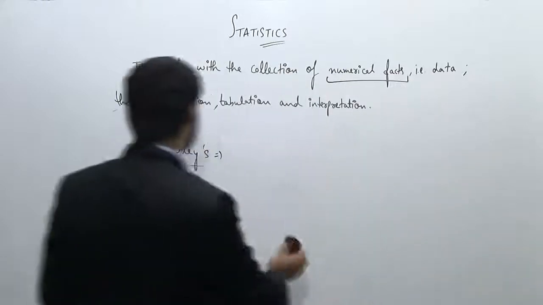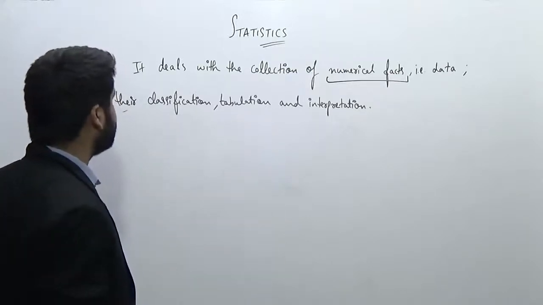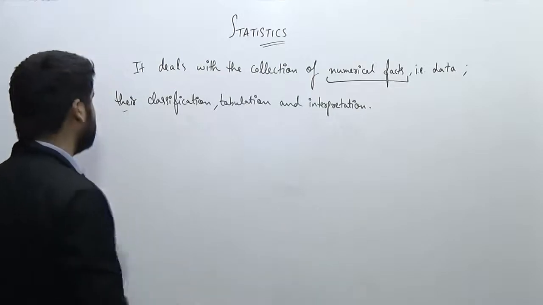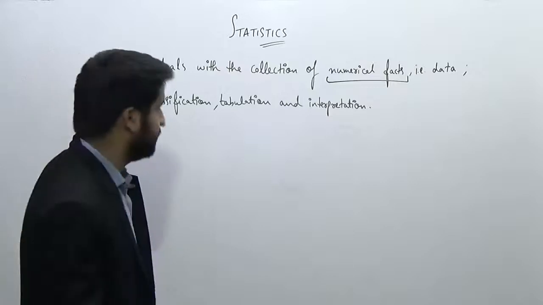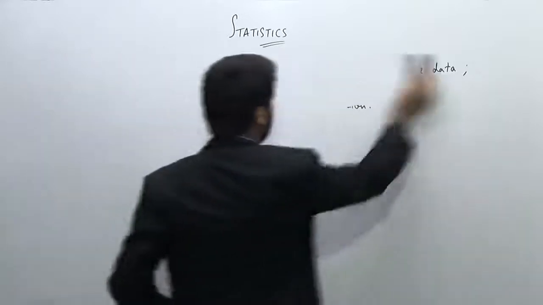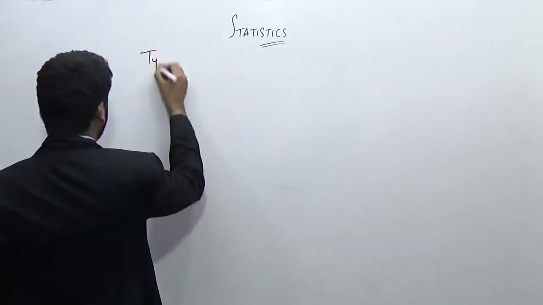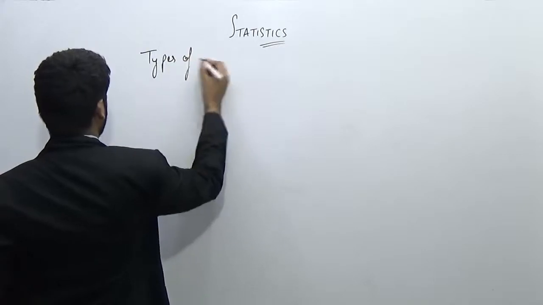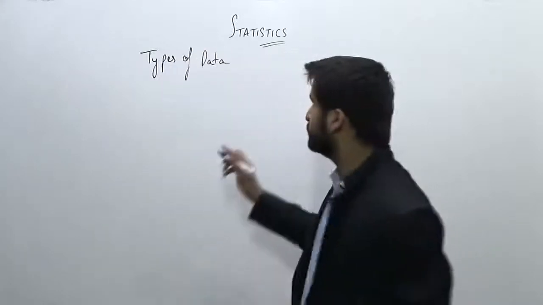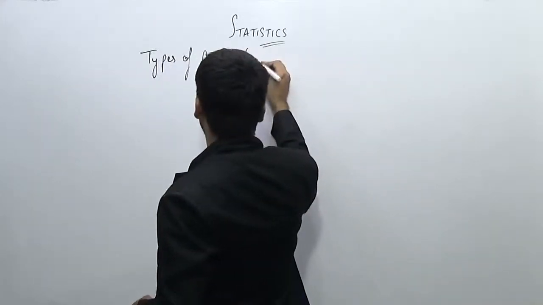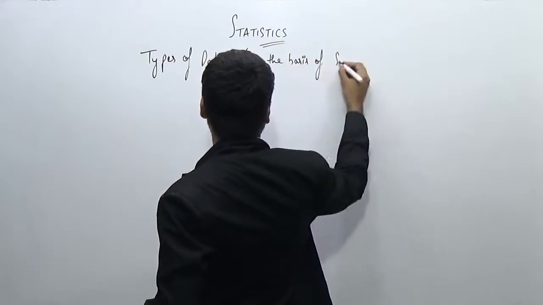So let's see how many types of data we have. This is the basic definition. It deals with the collection of numerical facts, that is data, the classification, tabulation and interpretation. So first we'll see what types of data we can have. The types of data. Now the classification of data can be done on 2 bases. The first basis is on the basis of source. Now on the basis of source, data is classified into 2